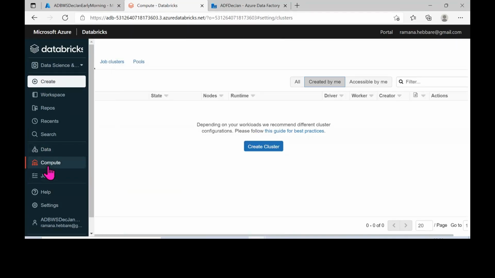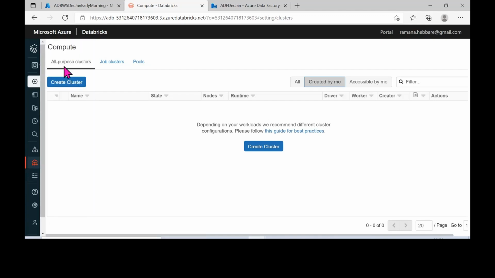So how to create a cluster? Here you have this compute option. If you see here, there's a cloud symbol, and inside that we have three different nodes. This is nothing but your cluster. If you want to create your cluster, you can just come here and create a cluster. In the next session, I'll tell you about the creation of a cluster and the three different categories of clusters available.